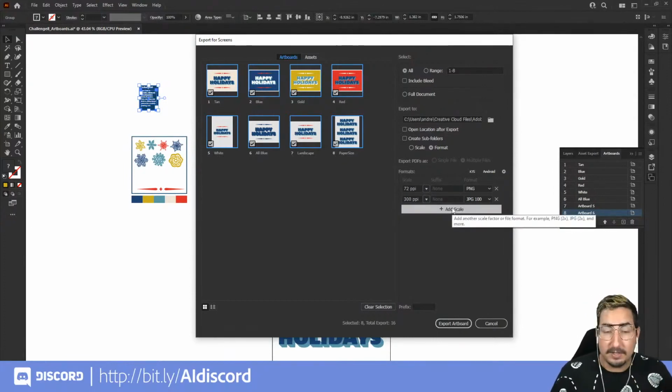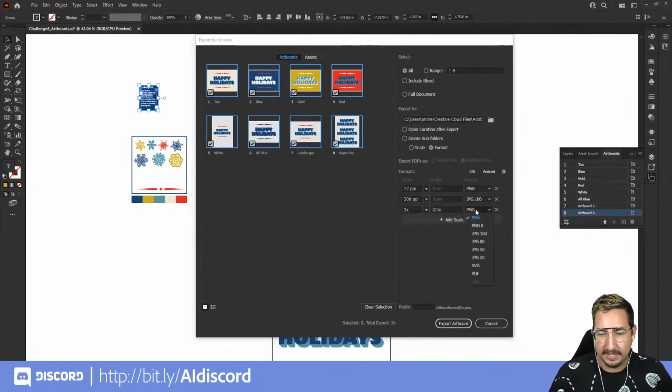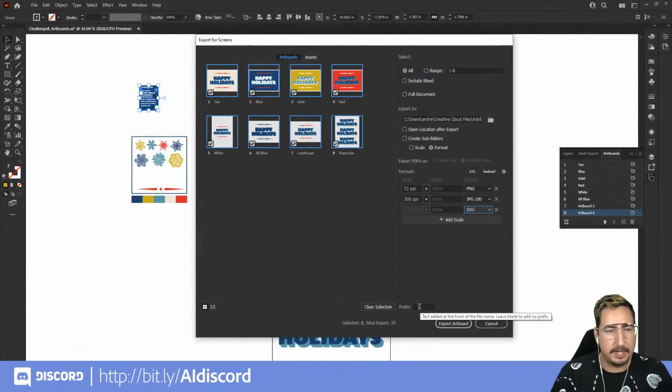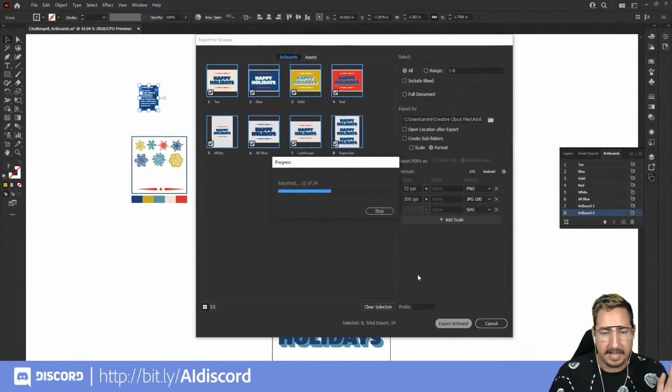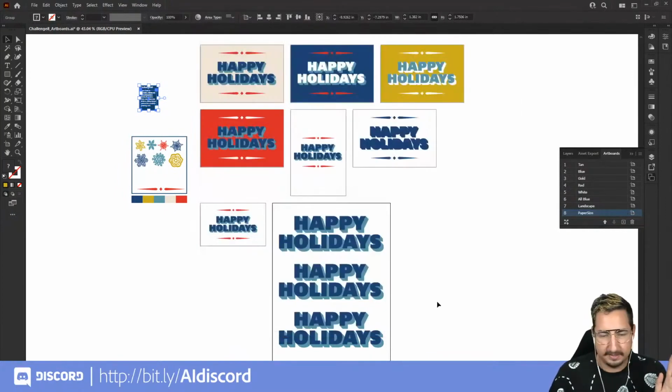Now maybe we want one more, and we want these to be editable vectors. So we can click on Add Scale and then go to SVG, and that is going to export it as a vector. So we can add a prefix in here if we want, and I think that maybe we will. It's going to export as challenge artboard. So with the names, it's going to export these names because it is exporting each of the artboards and keeping that name. So I'm going to hit Export Artboards. Magic. There's magic happening.